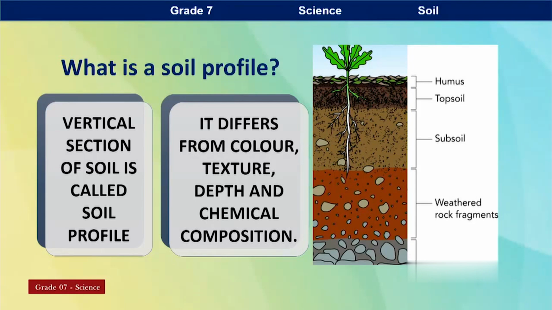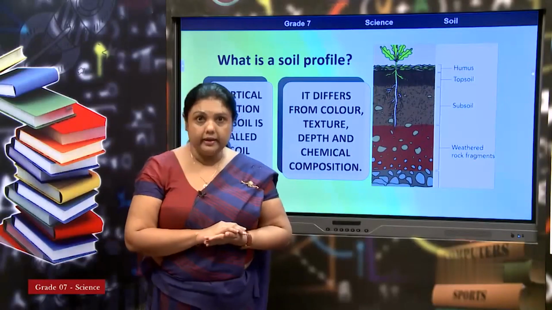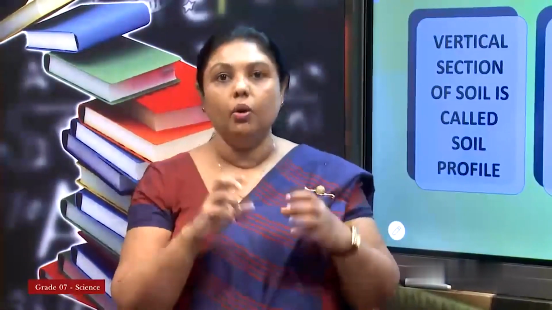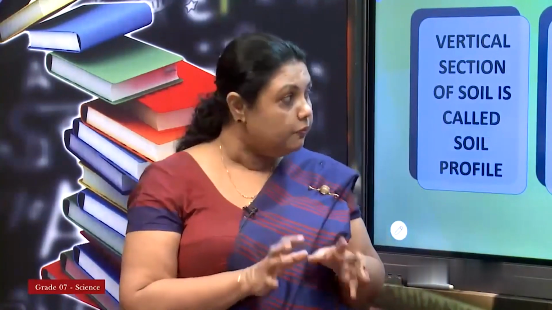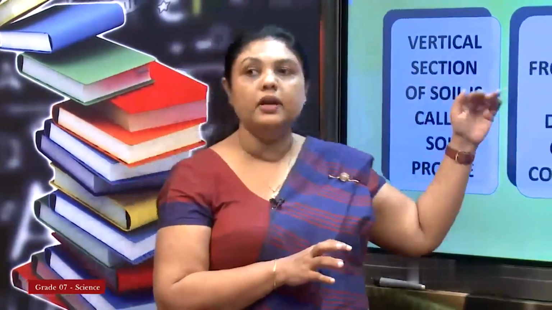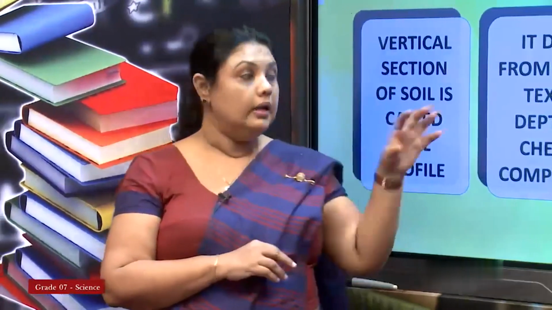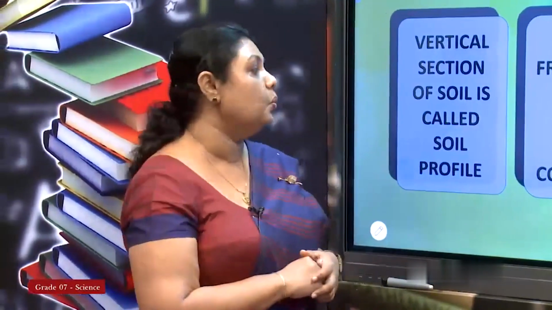As I told you earlier, color, texture, depth, chemical composition. Color you know, everyone knows, by looking at that you can see the different colors in different parts. Texture means, of course, you have to touch and see. Then chemical composition. With the standard knowledge you can find out what the main chemicals found in this are. It was found already that these different parts have different chemical composition as well.